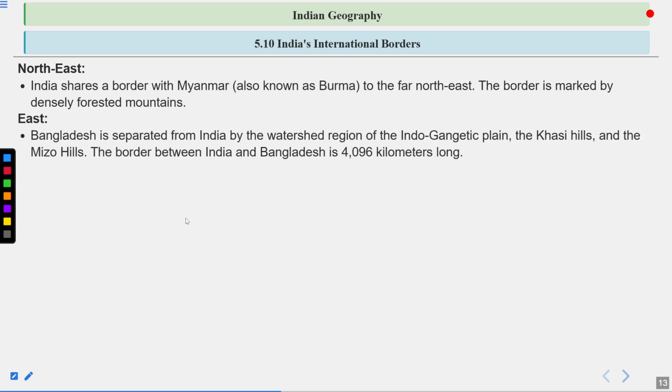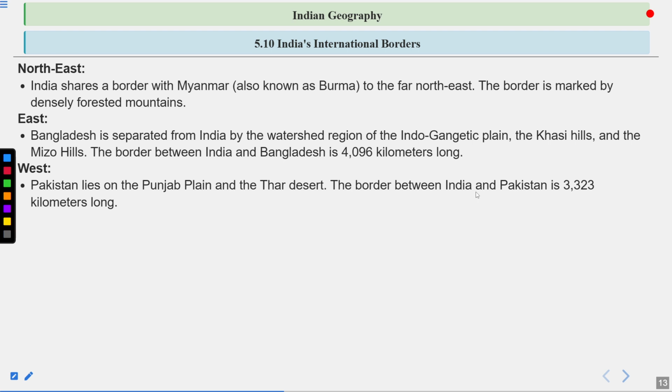On the east, Bangladesh is separated from India by the watershed region of the Indo-Gangetic Plain, the Khasi Hills and the Mizo Hills. The border between India and Bangladesh is 4,096 kilometers long, and that is the longest border India shares with any country on land.